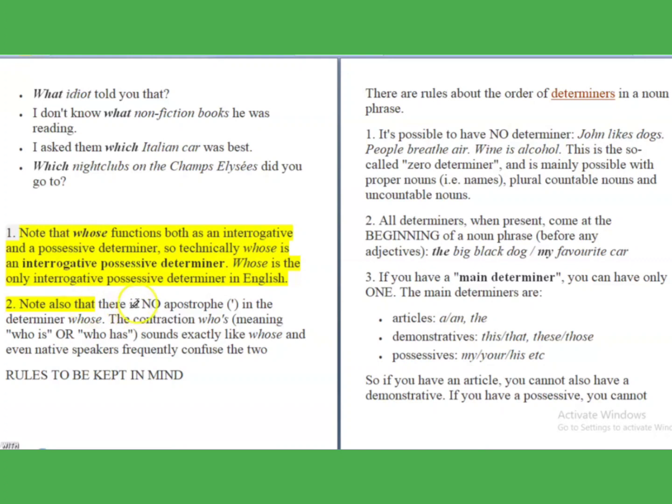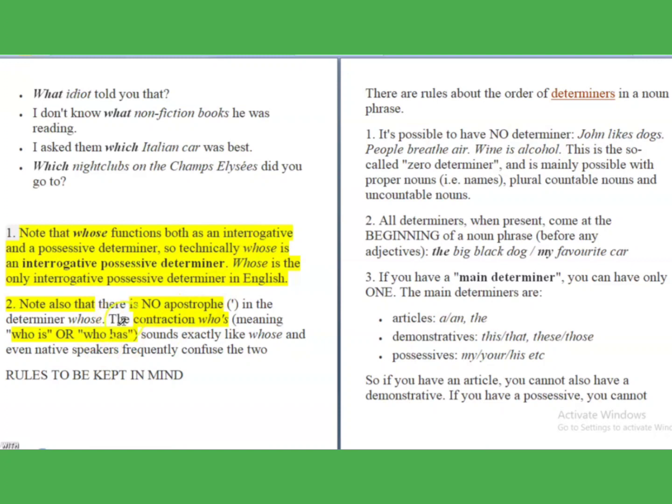Also note that there is no apostrophe, like there are no contractions in the determiner whose. You should not write who's, because its meaning is something like who has. It will not mean whose. If you write who apostrophe s, then its meaning totally changes. It can be who is or who has, sounds exactly like whose, but you should not write a contraction for whose,